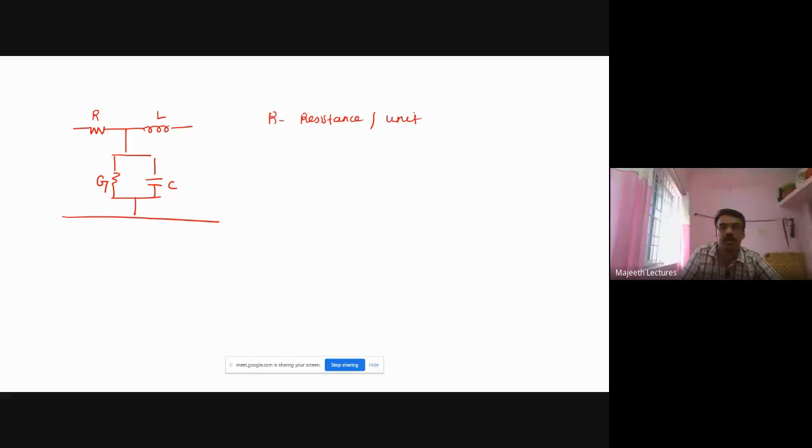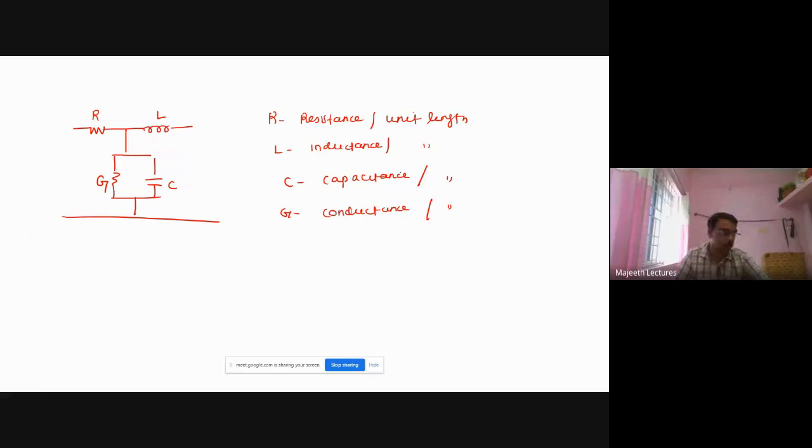That is very important. L is inductance per unit length, C is capacitance per unit length, and G is conductance per unit length. So this is the equivalent circuit of the transmission line.